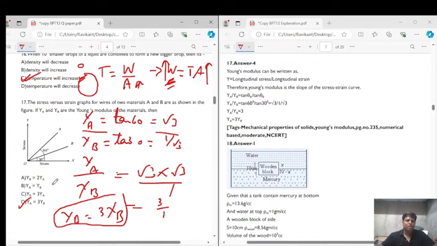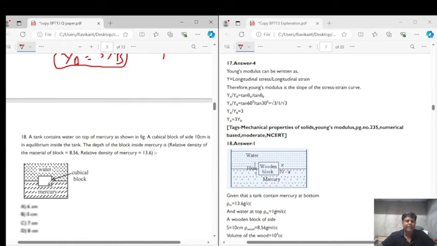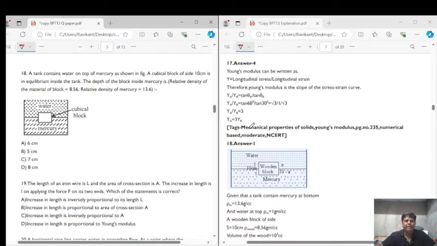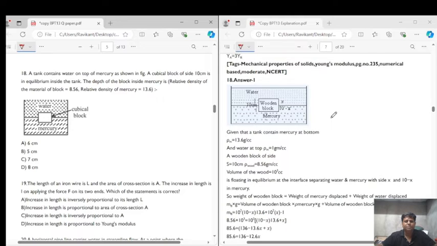Now let's get into question number 18. Question number 18 says that a tank contains water on top of the mercury as shown in the figure. A cube block of side 10 centimeter is in equilibrium inside the tank. The depth of the block inside the mercury is, they are asking the depth of the block inside the mercury.